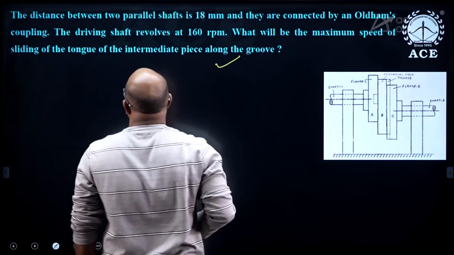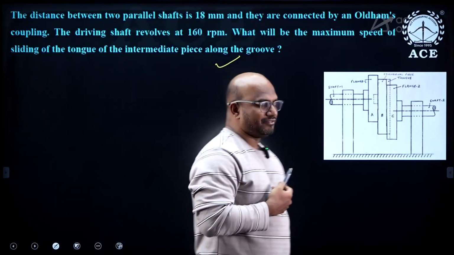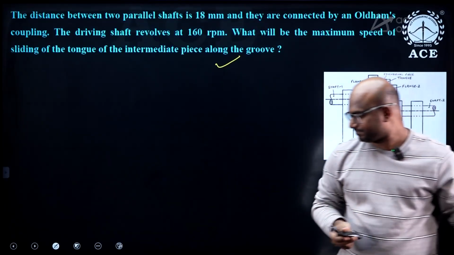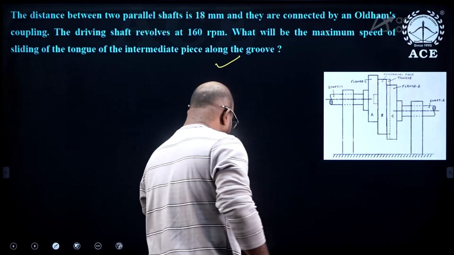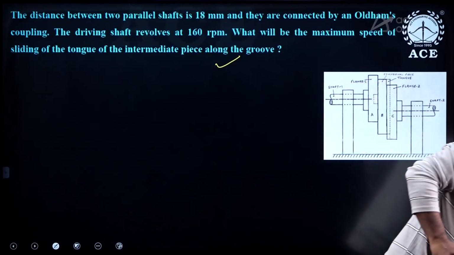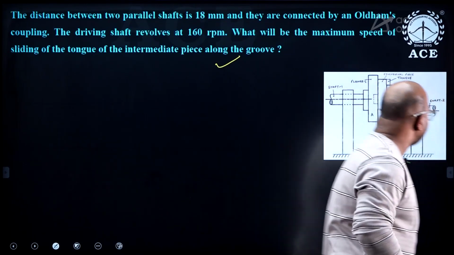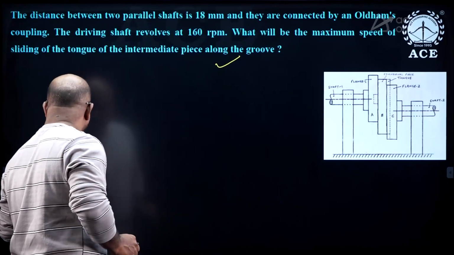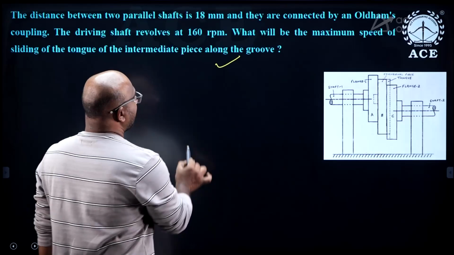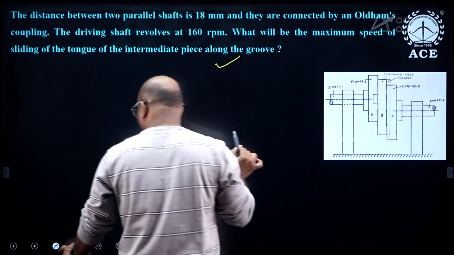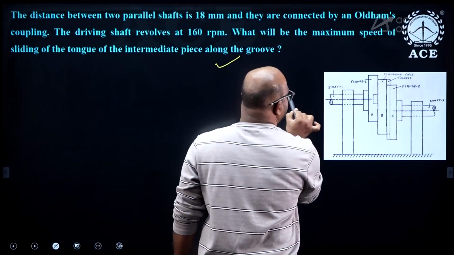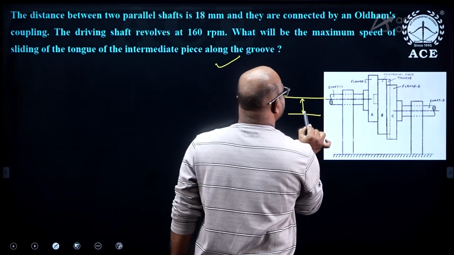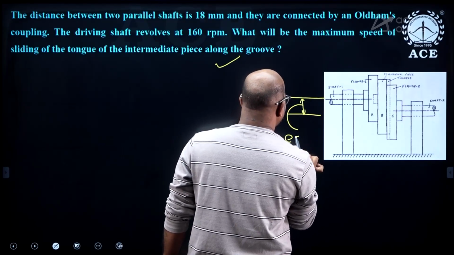Please read this question. Try to understand and give me the answer, guys. The distance between 2 parallel shafts is 18 mm. So eccentricity E equal to 18 mm.